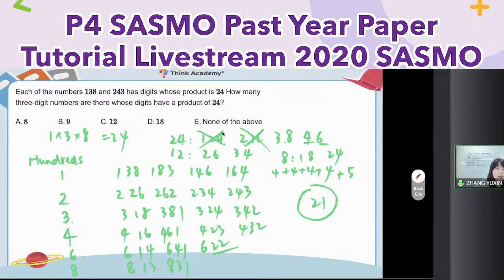So A, B, C, D. Which one is 21? What should I do? We only need to choose E here. Okay, so for this one, the first 4 digits, 1, 2, 3, 4 here, you can use the multiplication principle. But for 6, pay attention, 2, 2 cannot change the order this time. Here is a trap. Okay.